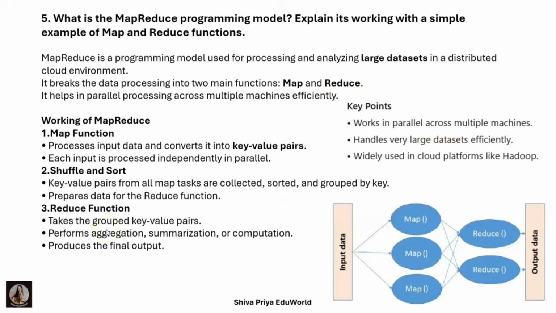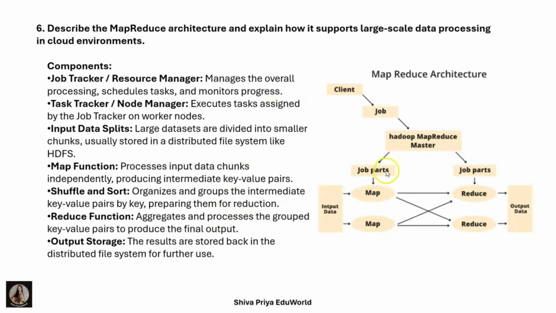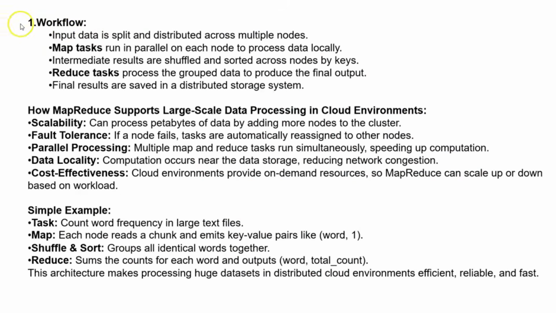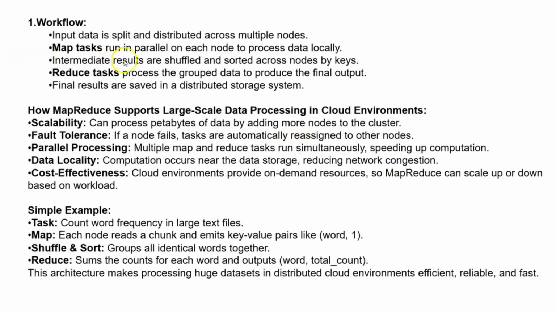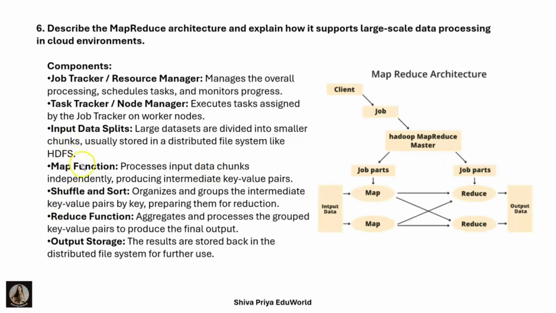Whatever I have explained in the previous question, the same here also. Draw this diagram for MapReduce architecture. And the workflow is: input data is split and distributed across multiple nodes. Map tasks run in parallel on each node to process the data locally. Clear? Next, intermediate results are shuffled and stored across nodes by keys. Reduce tasks process the grouped data to produce the final output, and the final results are saved in a distributed storage system.